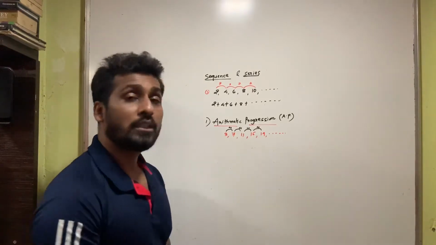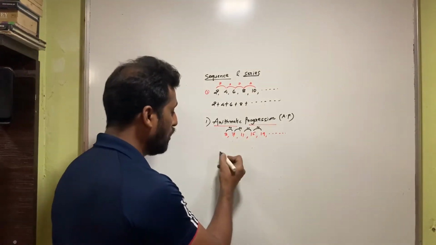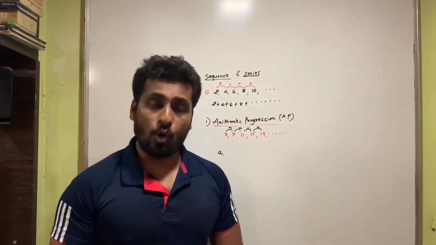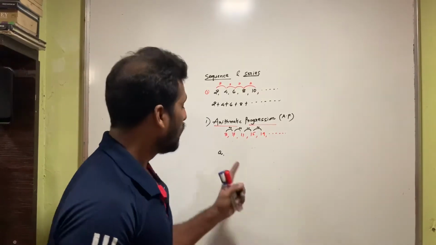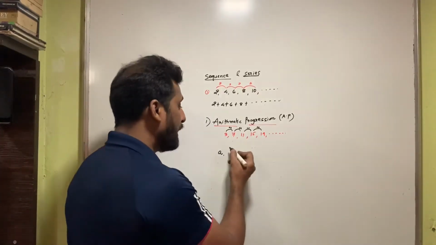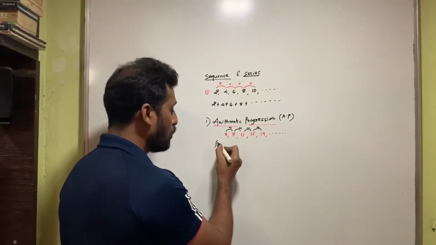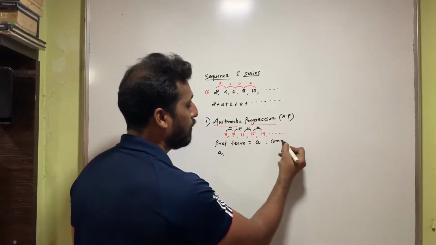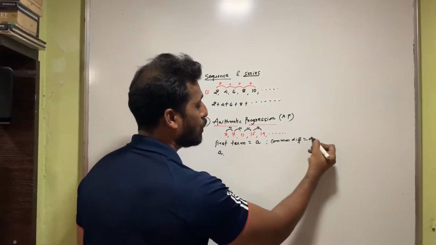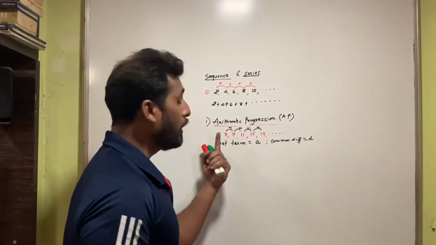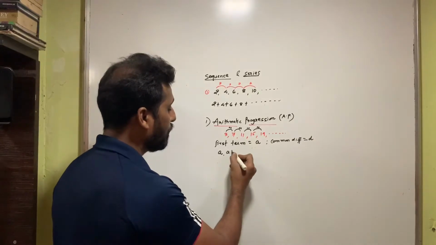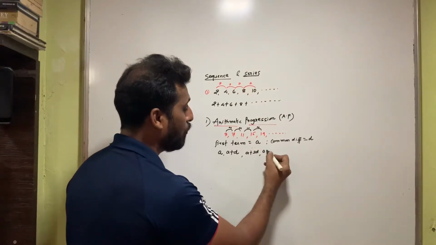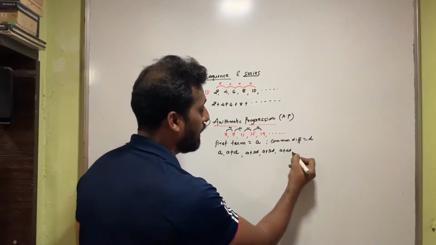Now this arithmetic progression can be written in general as what? Observe. So if I write the first term, now this is a very important point you want to remember. Any progression will have something called a first term. So the first term is A here. Now, if I say that the common difference is D, so students, what I did here, the first term is taken as A and the common difference is taken as small d. Then the particular progression now can be written as A. The next term would be A plus D. Then the next term would be A plus 2D. Observe, A plus 3D, A plus 4D, and so on, isn't it?